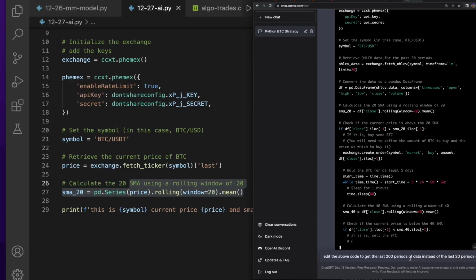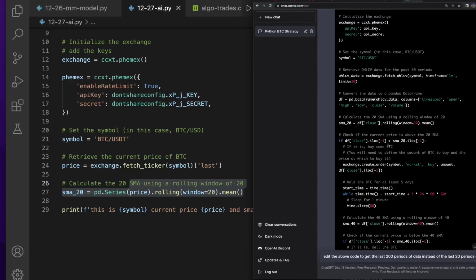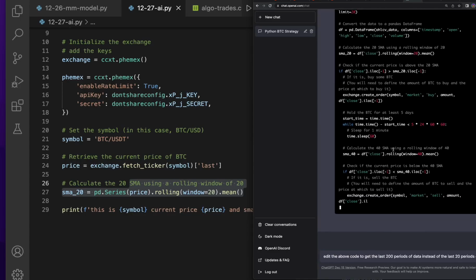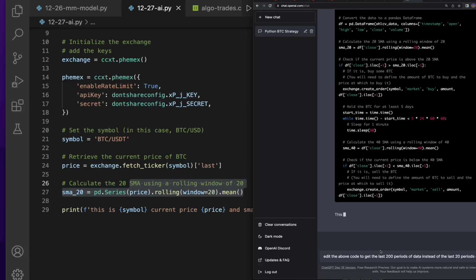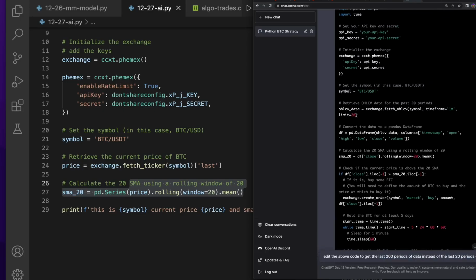because it seems like it writes out all of the code over and over again, which, is that the best thing to do? I don't know. I feel like they're gonna cut me off at some point and not let me use this, because I feel like I'm using a lot of credits. But whatever, I'm gonna run it and see if it changes this. All I need this to be changed to is 200 instead of 20.